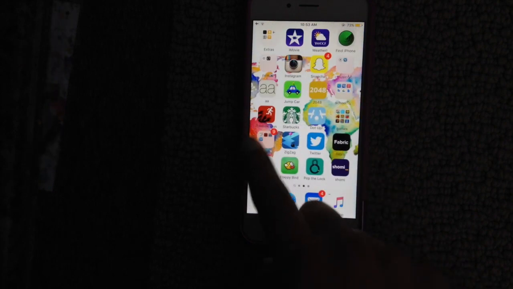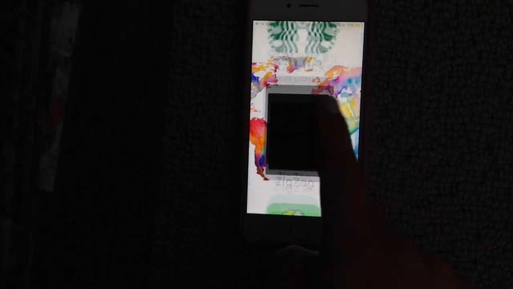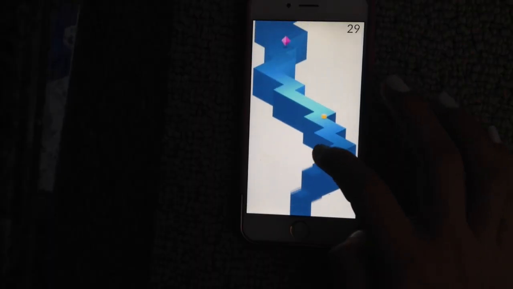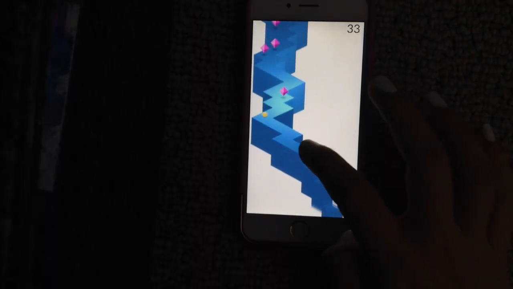Then I have Zigzag, which I'll show you how to play. But what you basically do is tap it and try and not fall off the track and get some diamonds.